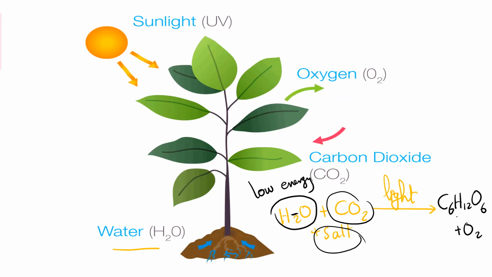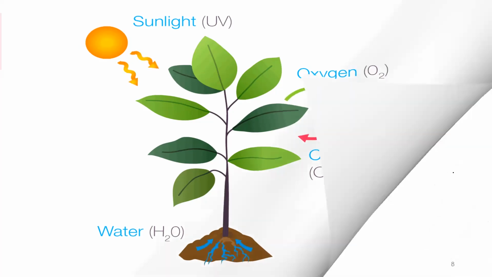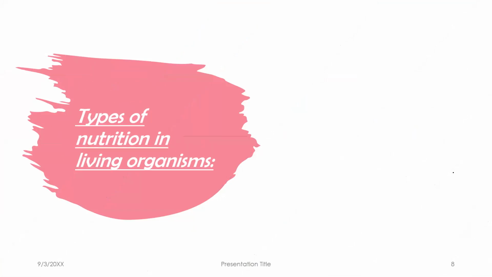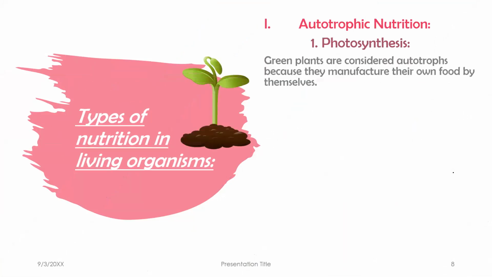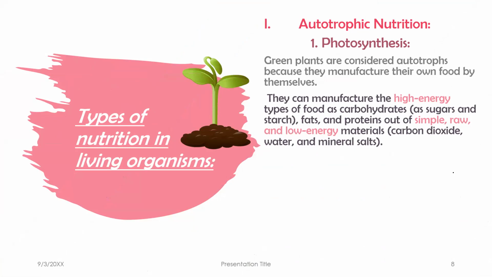Can you see the molecular weight here, the number of atoms here? So this one is a high energy compound, a high energy macromolecule. I have it out of low energy materials. This is what the autotrophs do through a chemical reaction, like we can see here. So let's complete this again. The name of the process we were just explaining is photosynthesis.